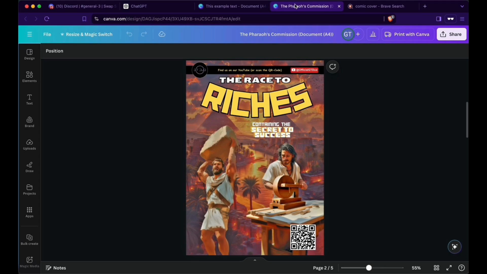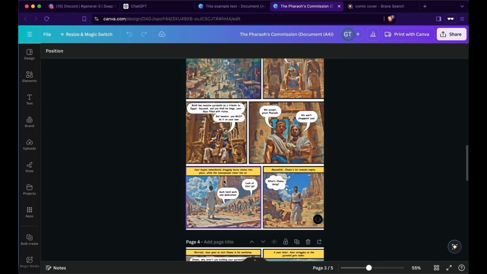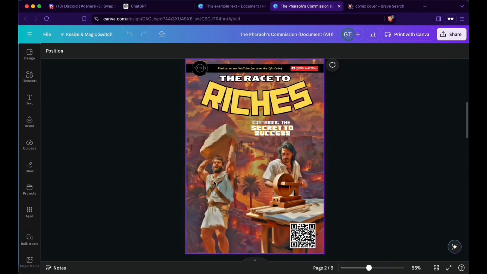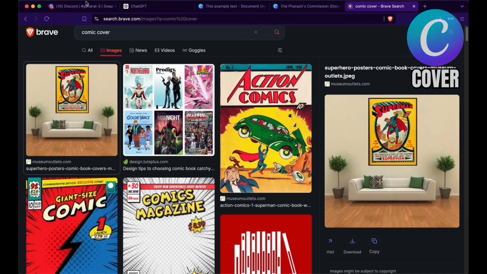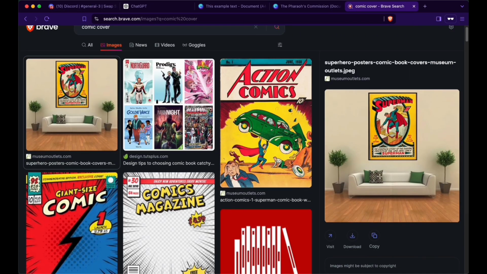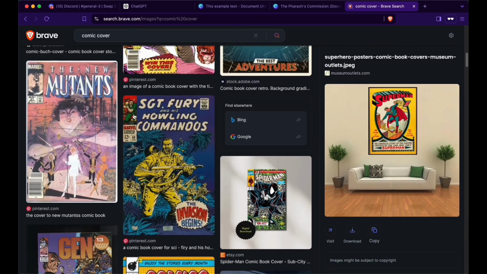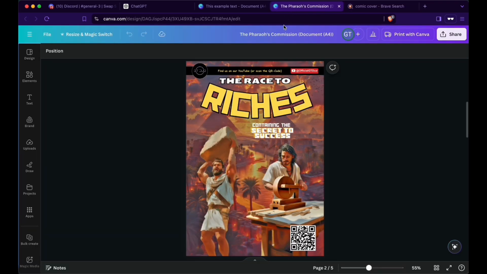You've gone through and taken care of all of your actual content of the comic. Now it's time to take care of the cover. You can just type comic cover template and just look for some inspiration. Usually they have this ISBN code, they have the main text there with the characters, also very often some subtitle lines, and there's a general style to it. You don't have to 100% follow it, but you can, you know, get some inspiration from it.